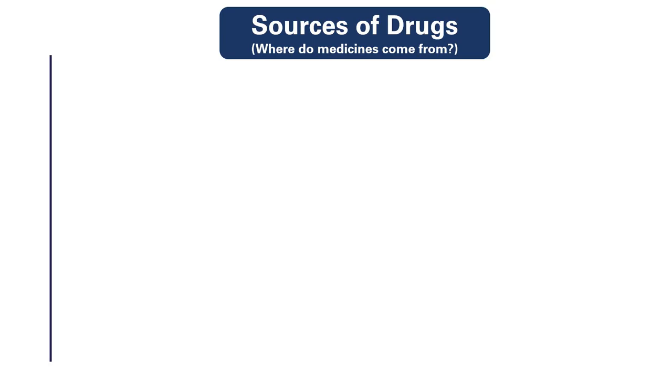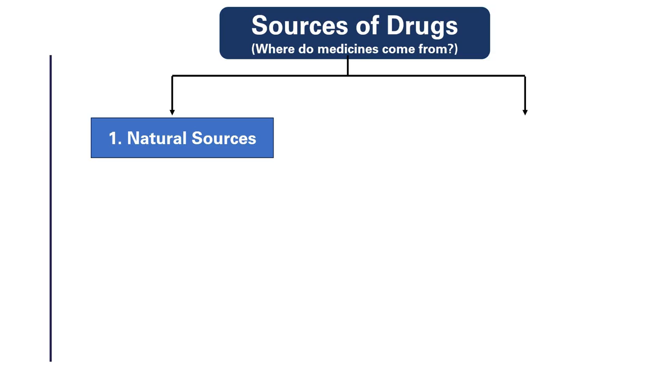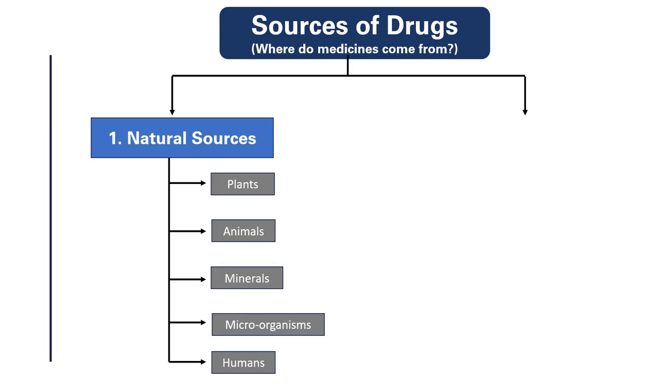As we know, drugs are chemical substances used to prevent, diagnose, treat or cure diseases, and they come from different sources. These sources can be broadly categorized as, first, natural sources. Nature has been our oldest and best pharmacist. These sources utilize naturally occurring substances extracted or purified from living organisms or minerals. These include plants, animals, minerals, microorganisms and humans.